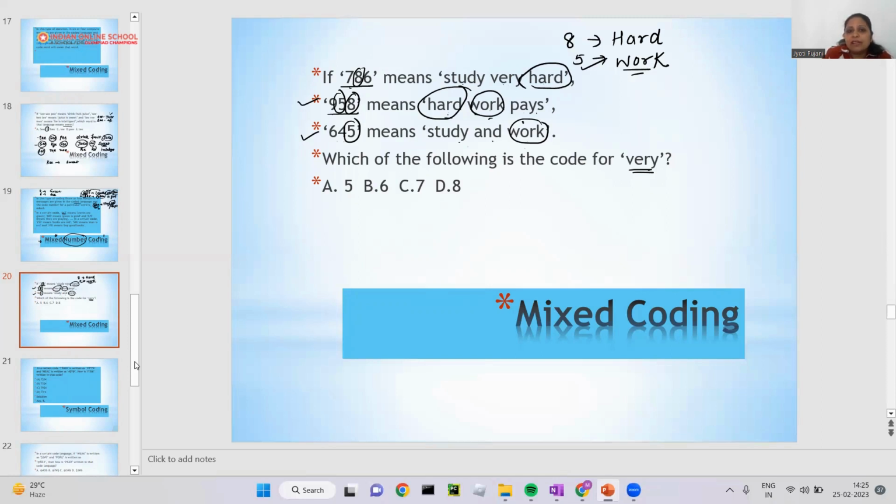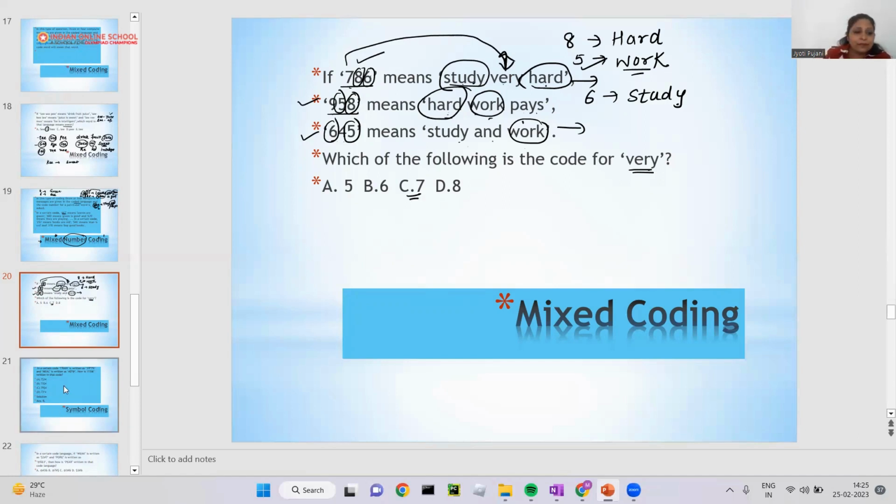So let's find another one. Okay, can you find anything? If you see 786, 645, 6 is common in these two lines. And in these two lines, can you see anything common? That's study. So it means 6 is study. You know study, you know hard. What is very? Very, which is left here? That's 7. So it means very is the meaning of 7 and 7 is the meaning of very. Got it?